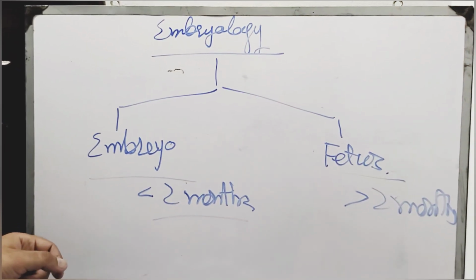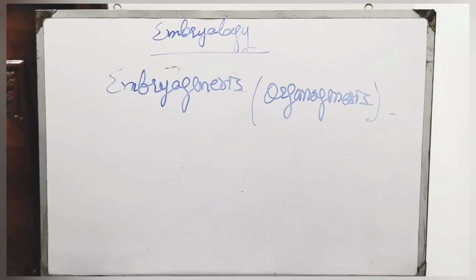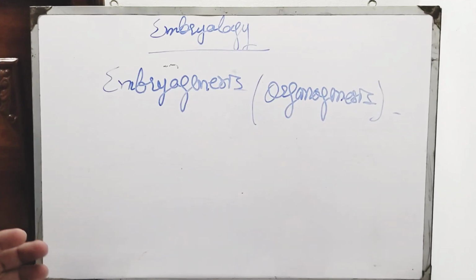Embryo period is also called organogenesis, which takes place during this duration. So, what is embryogenesis? The first 8 weeks of human development is called the period of embryogenesis. Sometimes it's also called organogenesis.